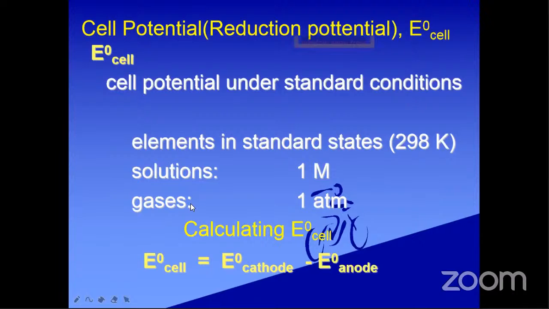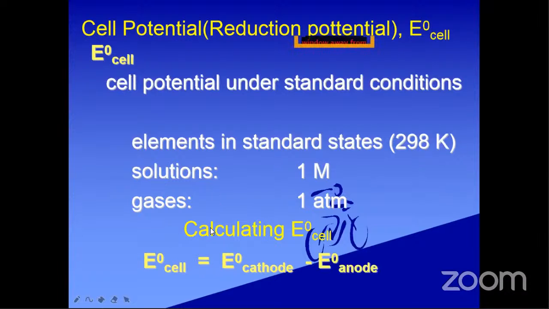If it is a gas, like chlorine, Cl2 is a gas, or hydrogen is a gas, for those gases what do we have to choose? 1 atmosphere pressure. If it is a solution, we take 1 molar, and if it is a gas, we take 1 atmosphere pressure. And what is the temperature? 298 Kelvin. So it is room temperature, 25 degrees centigrade, which converts to 298 Kelvin. We have to take 298 Kelvin temperature and 1 molar concentration for solutions, and 1 atmosphere for gases.